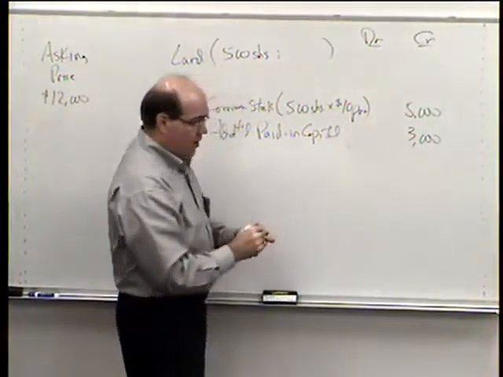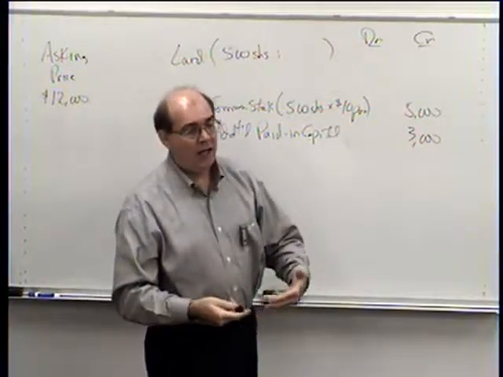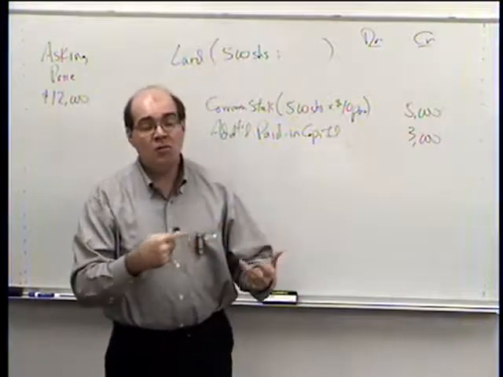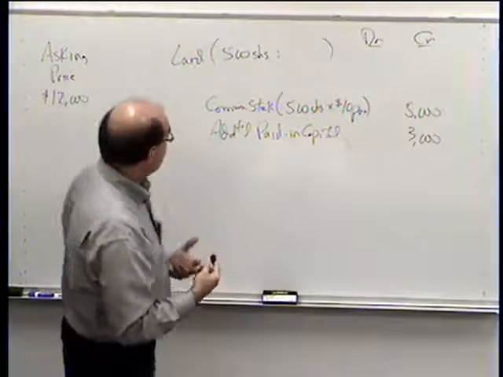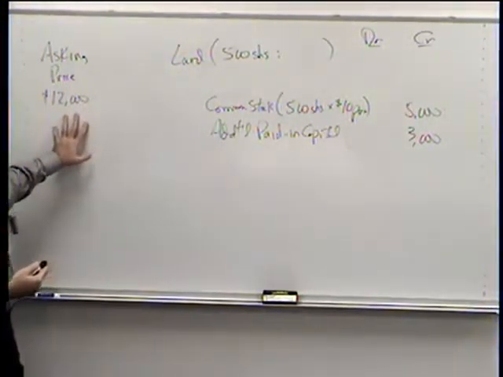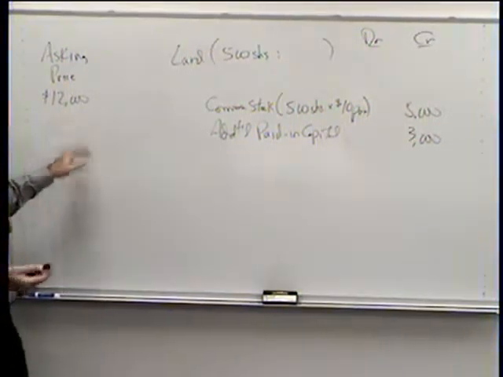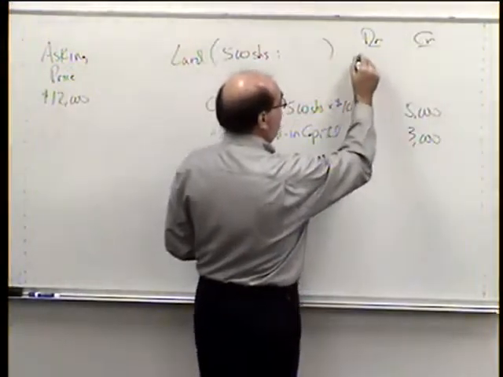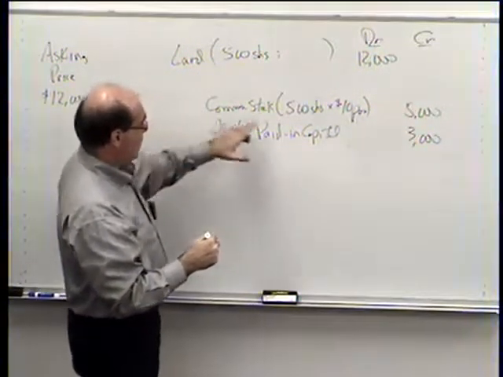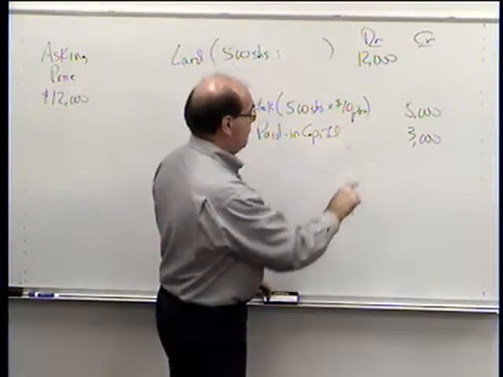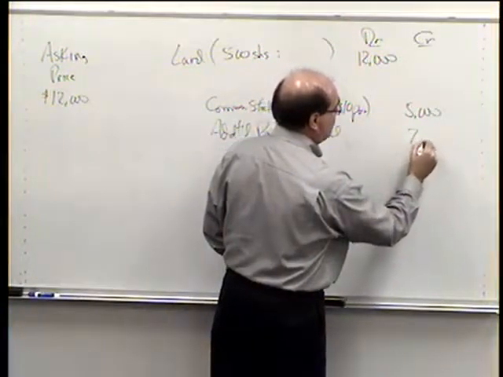Well, in that case, we have to fall back to plan B, our second choice, which is if we don't know the value of what we gave up, we have to assume the value of what the people told us that service or product was worth. So in that case, we would go over here and say, well, they're asking $12,000. Since we don't know the value of our stock we're giving up, I guess we're going to have to use the $12,000. So we would put the $12,000 in, and then we would do our calculation. It's still 500 shares at the par value of $5,000, but now the difference is going to be the $7,000 we need to balance the entry.